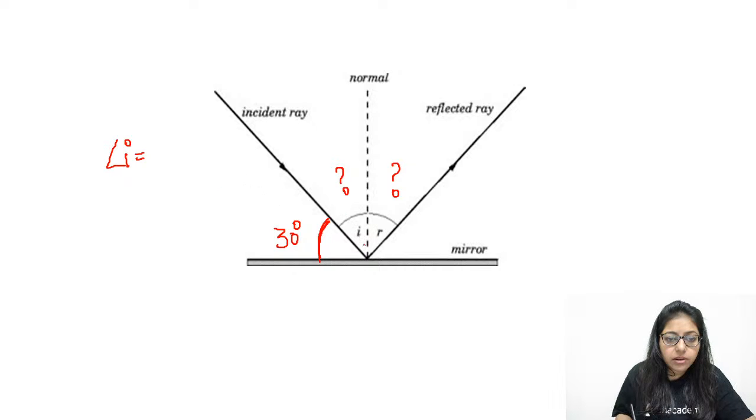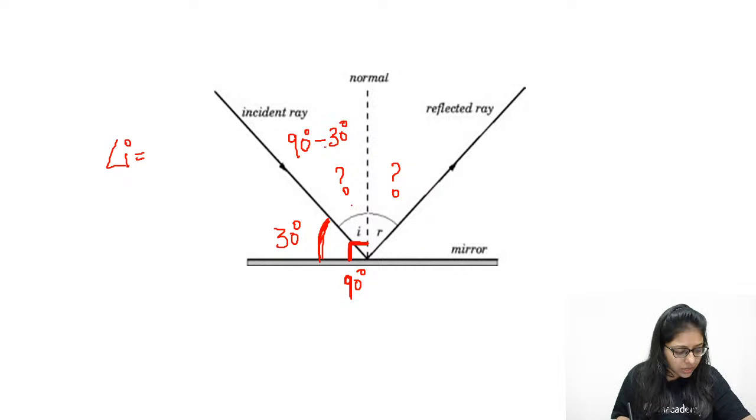And let me remind you actually, this complete angle is 90 degree because normal always makes an angle of 90 degree with a surface. Why 55 degree guys? Oh, I have got many answers. I am getting 60 degree, 55 degree, 30 degree. I am getting different answers. So answer could be one only. Now look at this. If this angle is 90 degree and out of which this is 30, so how much is angle I? Angle I would be 90 degree minus 30 degree.